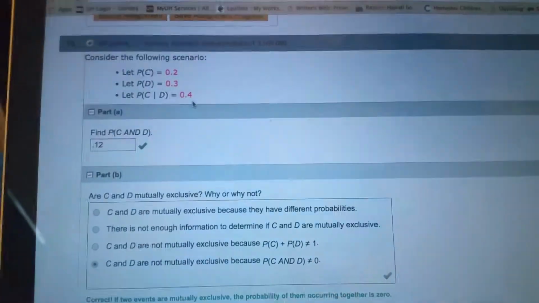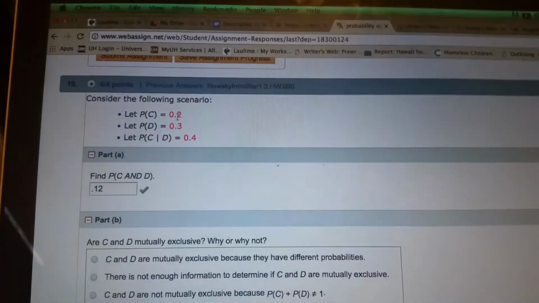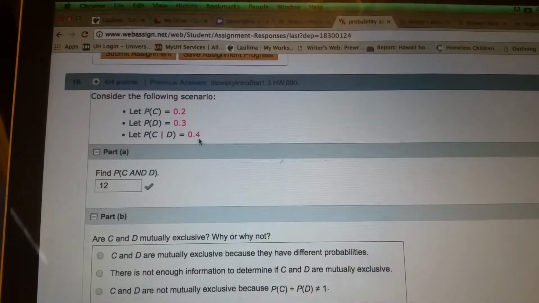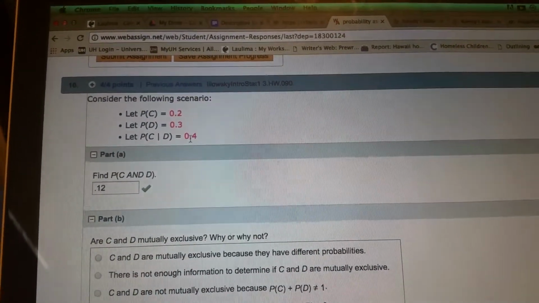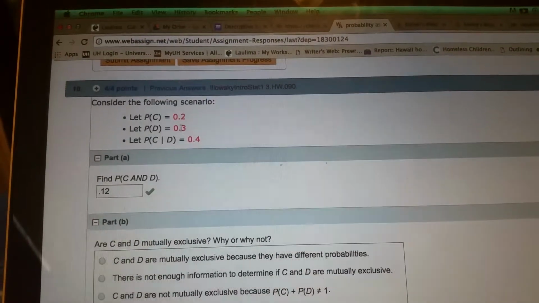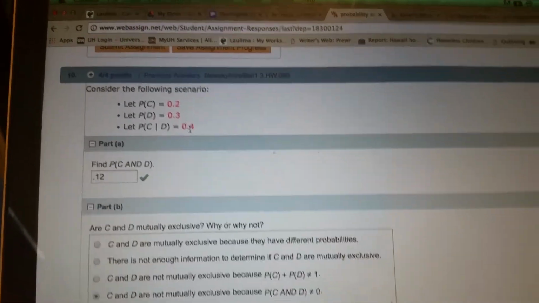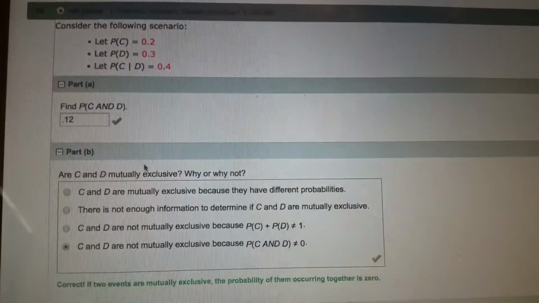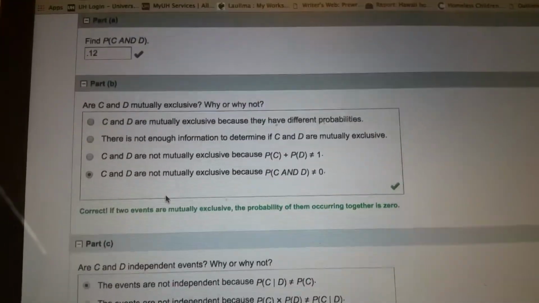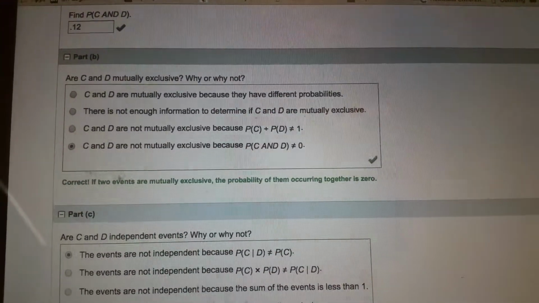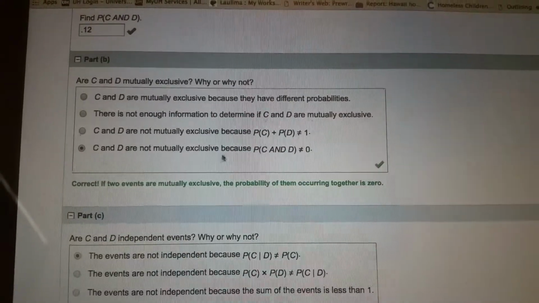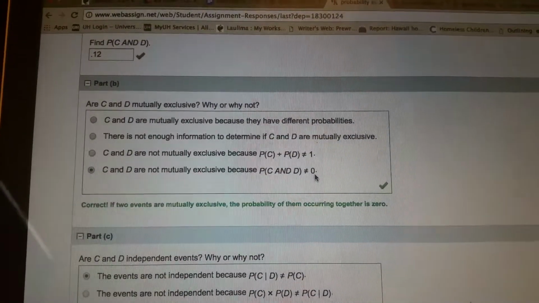Okay, so I've got 0.12. Again, your numbers are going to be different, but you just have to remember, you take that probability of C and D, whatever that number is, and then the D underneath, and multiply those two together, and you're going to find out what this is. Are C and D mutually exclusive? C and D are not mutually exclusive because the probability of C and D does not equal 0.